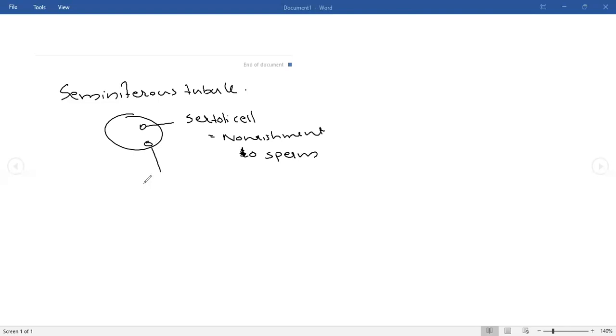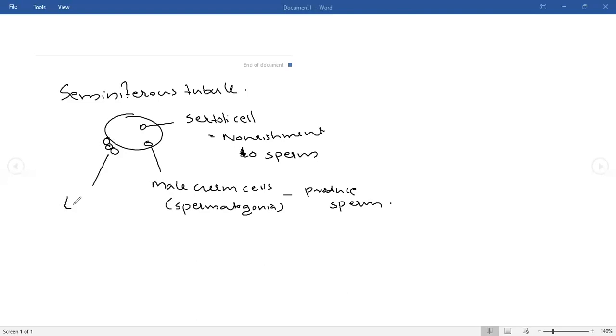And there are male germ cells, otherwise known as spermatogonia. The duty of spermatogonia is to produce sperm. Outside the seminiferous tubule, you can see another type of cell known as the Leydig cell. The Leydig cell produces the hormone testosterone. The Leydig cell is otherwise also known as the interstitial cell.